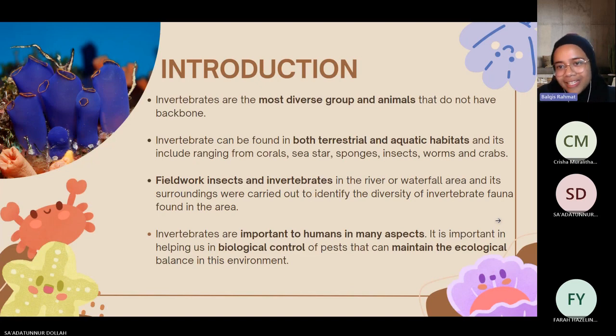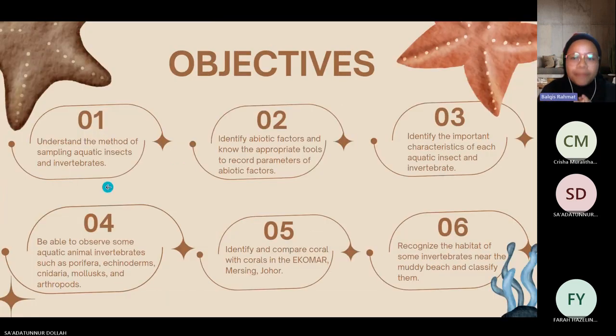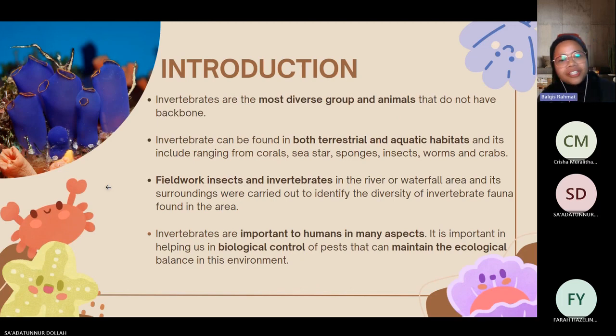Aquatic invertebrate samples caught should be kept in a container provided, and students have to identify the aquatic invertebrates. Also, students have to identify the important characteristics of each aquatic invertebrate by related reference material. Invertebrates are important to humans in many aspects. They help us in the biological control of pests, which maintains the ecological balance in the environment.